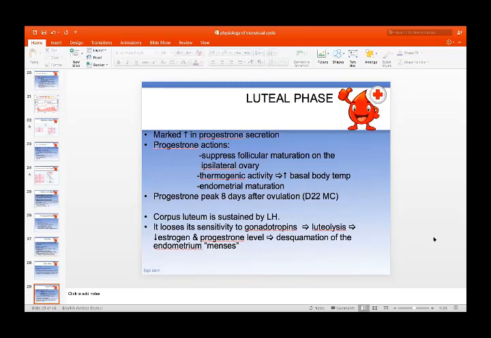The corpus luteum is sustained by luteinizing hormone. It loses its sensitivity to gonadotropins. Until luteolysis occurs, and then it starts disintegrating. It causes decreased levels of estrogen and progesterone, and withdrawal of these hormones will lead to the desquamation of the endometrium, and menstruation will start.